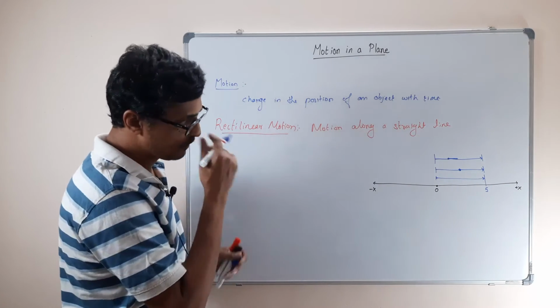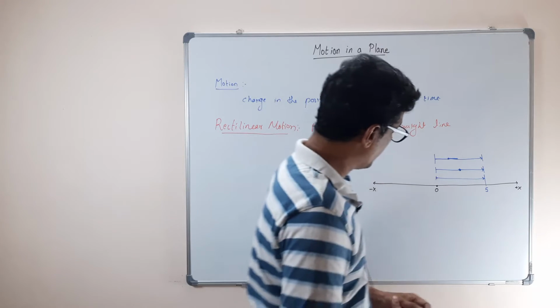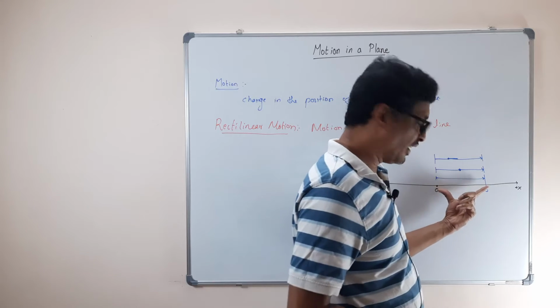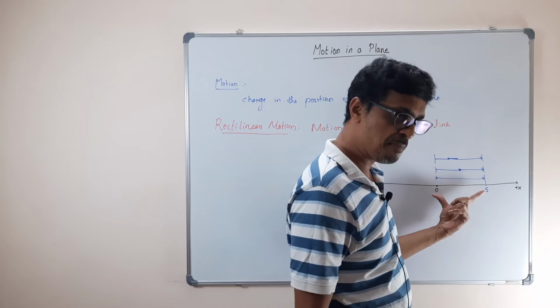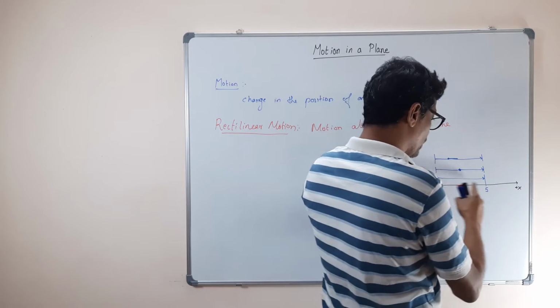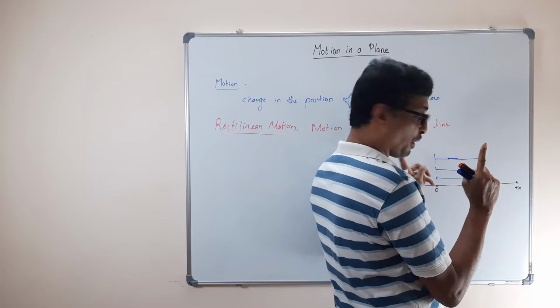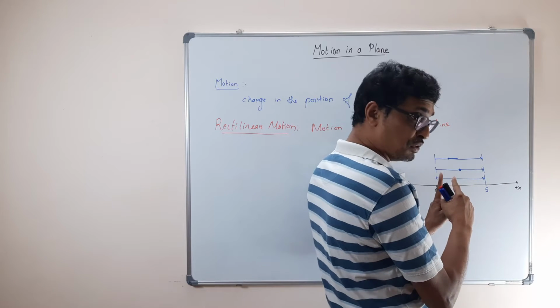So in the three cases, what you see is the distance traveled. Effectively, all these balls have traveled the same distance, 0 to 5. That is 5. But it is not true.